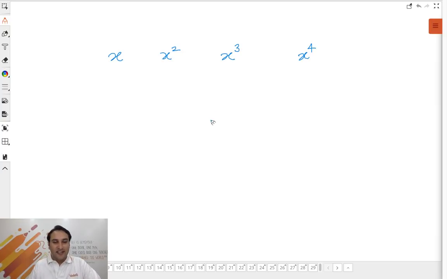Okay, all right. So many of you are saying that x to the power 4 is greater than x to the power 3, then x square, then x. Why? Let us take an example to understand that. Many of you are saying that it depends. Yes, it depends. So basically, let's take an example. Jyoti said x to the power 4 is greater. Okay, let's see. If I take x equal to 2, then see what happens. 2 to the power 4, which is 16, is greater than 2 to the power 3, which is 8, then 2 squared, which is 4, and then 2. No doubt about it that this is the inequality, right?